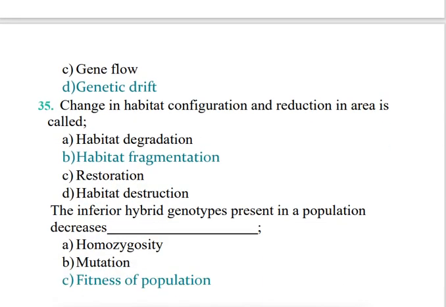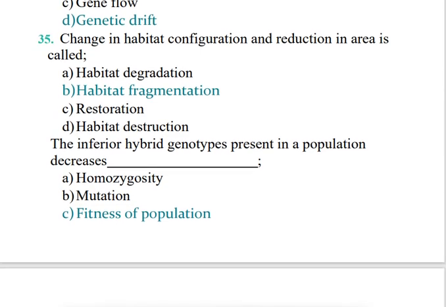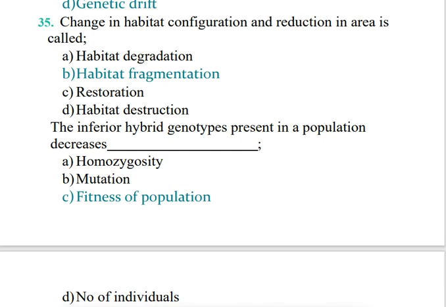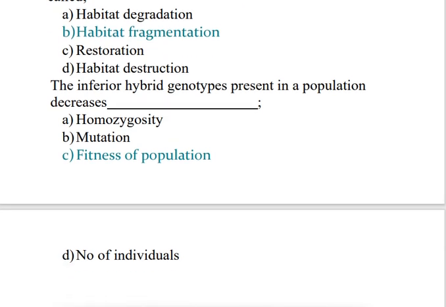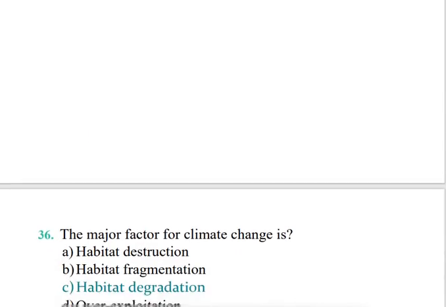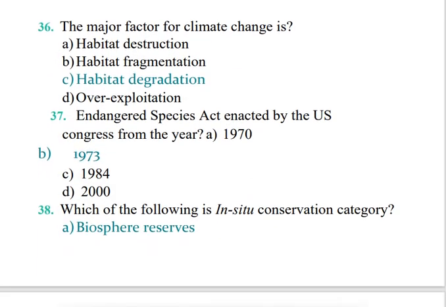Next question is, change in the habitat configuration and reduction in area is called habitat fragmentation. Next question is, inferior hybrid genotypes present in a population decrease the fitness of the population. If inferior hybrid genotypes are present, population fitness decreases. Next question is, the major factor for climate change is habitat degradation.